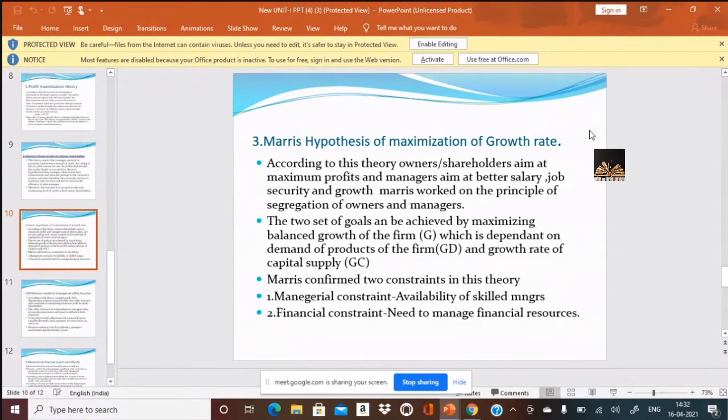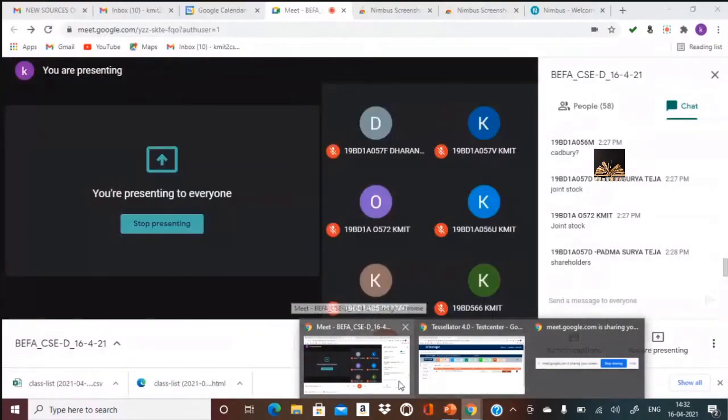Is it clear till here? The three theories of the firm, or objectives of the firm: profit maximization, sales maximization, and the third one is growth maximization. Any doubts?